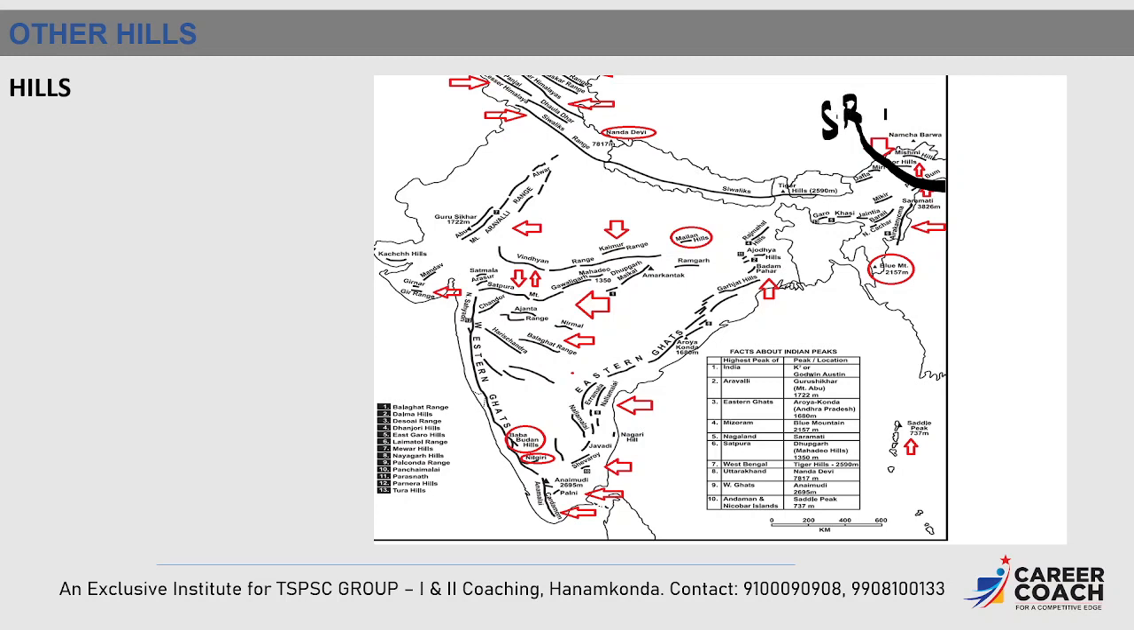So with this, we finish the classification of the Himalayas and the important topic, that is Purvanchal Hills and other important hills which we can find in the northeastern side of India.